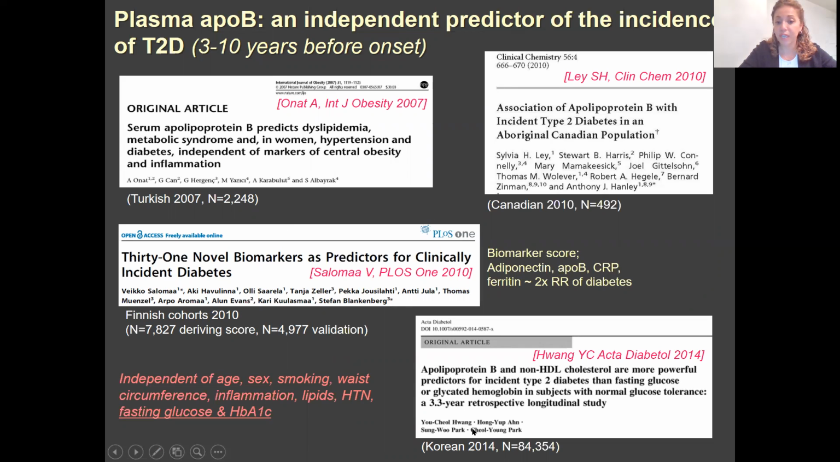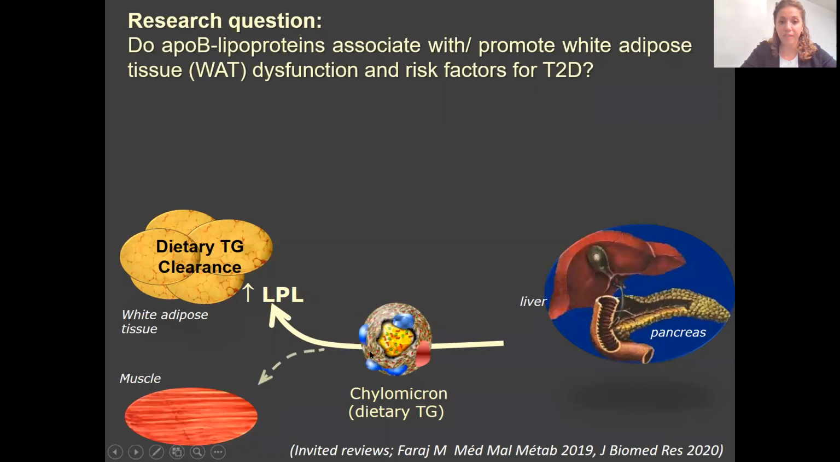Turkish, Canadian, Finnish, and Korean, showing that plasma ApoB is indeed a predictor of the incidence of type 2 diabetes, and that's 3 to 10 years before its onset, independent of multiple risk factors, including inflammation and even plasma glucose. And so there must be a mechanism that is linking ApoB, mostly LDL, to the risk factors for type 2 diabetes in human, and that's what we started to examine.